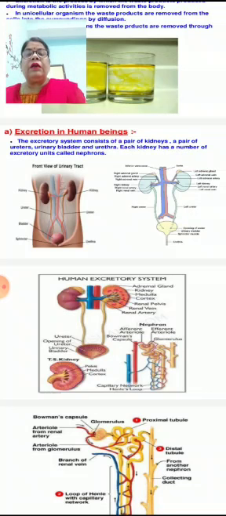and liquid waste is removed through the urinary system, and also through the skin in the form of sweat. In the form of urine through the urinary system, in the form of sweat from our skin, and solid waste, which is soluble or even insoluble, is also removed with water through our skin, in the sweat, as well as in urine.